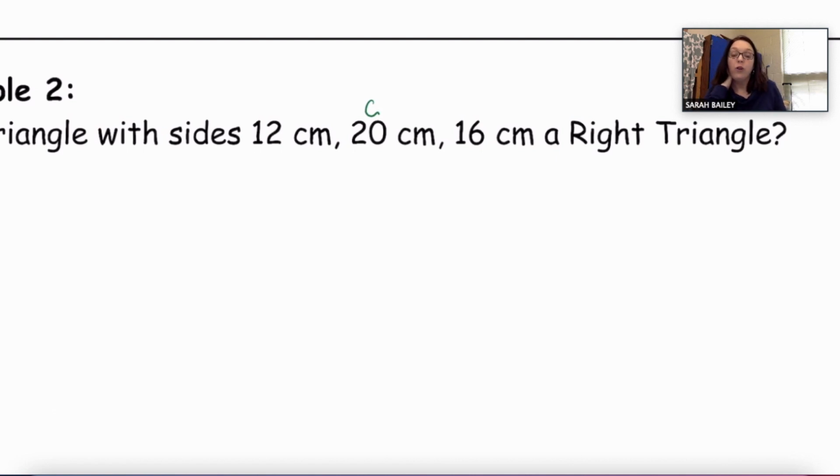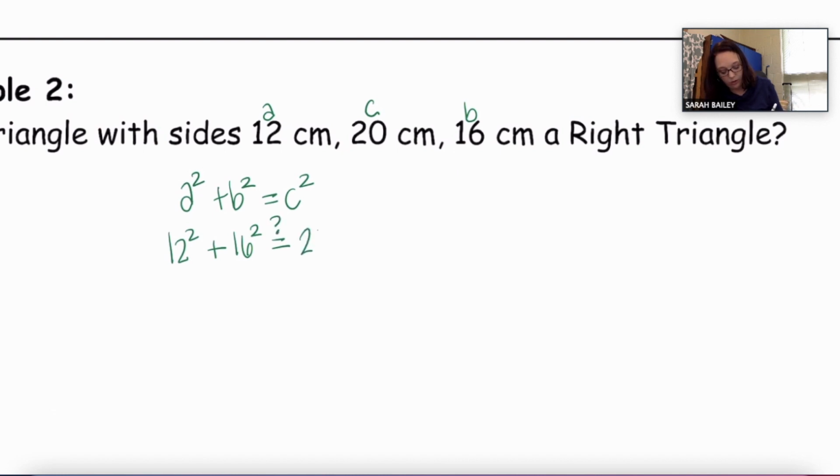So the 20 would have to be the C value or hypotenuse. So 12 and 16 would be my legs, my A and my B. So we're going to write that in. We're going to write down our Pythagorean theorem. A squared plus B squared equals C squared. So A I've got labeled as 12, plus B I have labeled as 16, and C, question mark over the equals, I have labeled as 20.